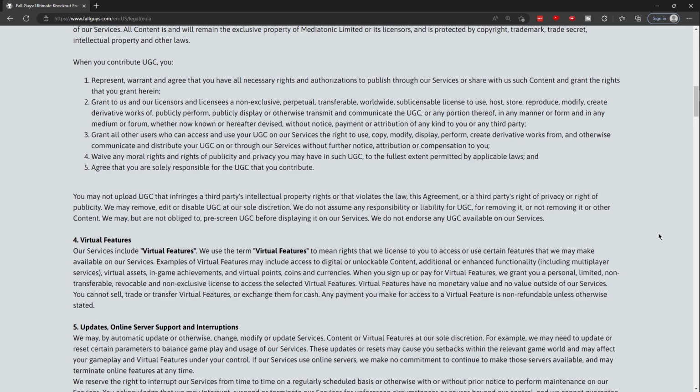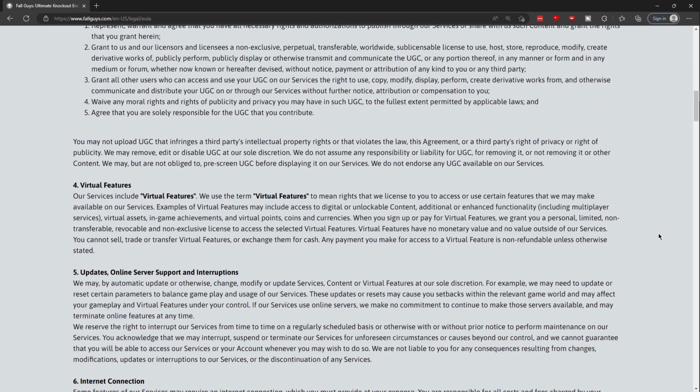3. Grant all other users who can access and use the UGC on your services the right to use, copy, modify, display, perform, create derivative works from, and otherwise communicate and distribute your UGC on or through our services without further notice, attribution, or any compensation to you. 4. Waive any moral rights and rights of publicity and privacy you may have in such UGC to the full extent permitted by applicable laws.